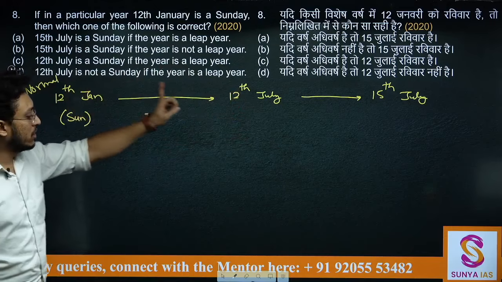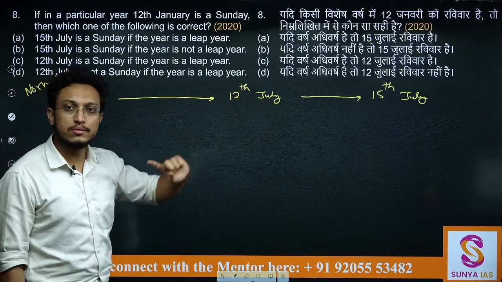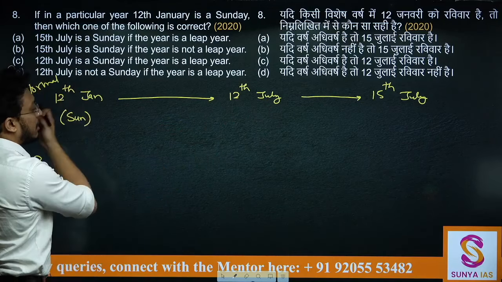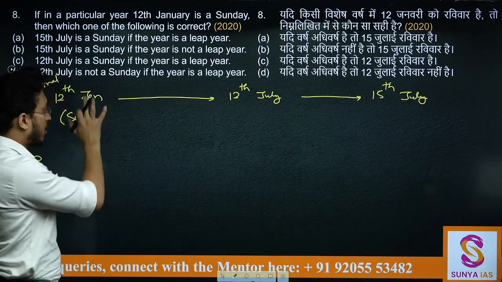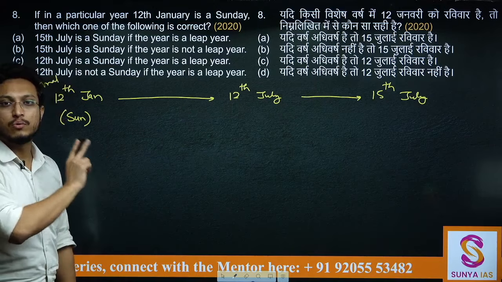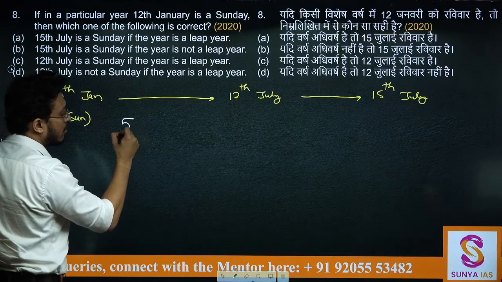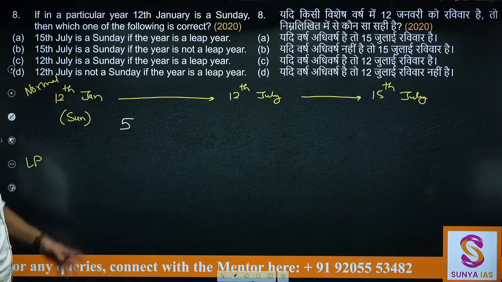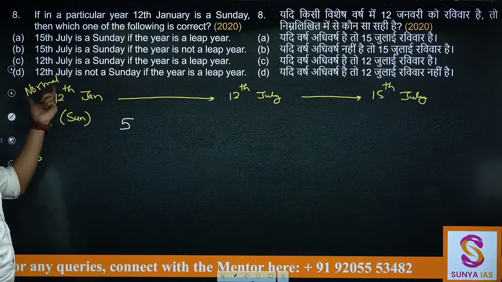Normally I leave this date and I count only this date. If I'm leaving this particular date, the number of days left in January apart from these 12 is, total 31 days are there. I'm not counting the first 12 days. That means I'm left with 19 days only. 19 days will give me 5 odd days. Now it was a particular year, so we are assuming, let's say it's a normal year.